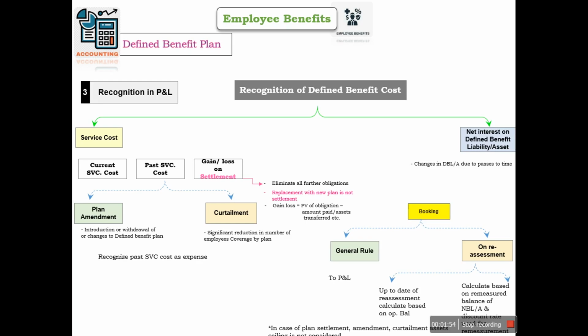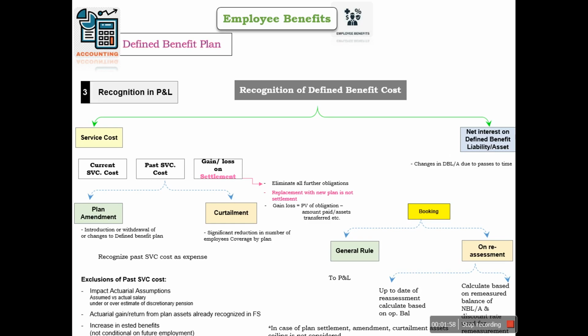Apart from it, we are supposed to book all the cost as an expense. Few costs are not included in past service costs because these are related to actuarial assumptions and will be part of OCI, like impact on actuarial assumptions, actuarial gain or returns from the plan assets. Those have been already recognized in financial statements, and increase in vested interest. Those are not conditional on future employment.